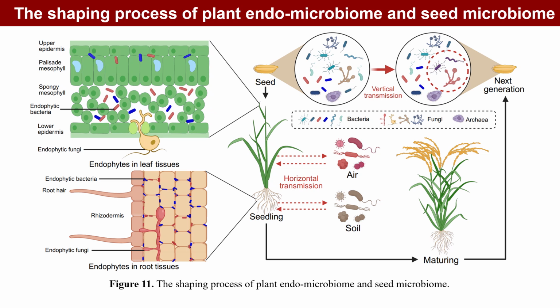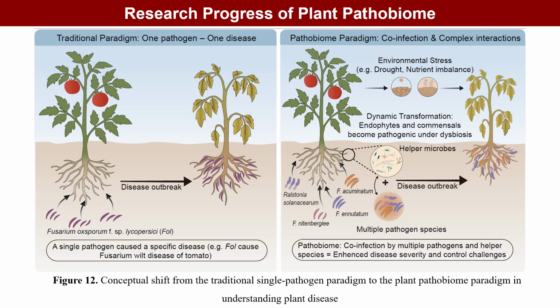Endophytes: we see the microbiomes as primary inoculum, assembled via vertical inheritance, horizontal acquisition, and remigration to seeds, forming a transgenerational cycle. Understanding healthy communities is key, as disruptions lead to disease. This leads us to the pathobiome concept. The one disease, one pathogen paradigm is revised. Many diseases often result from pathobiomes. For example, tomato wilt with 19 Fusarium species, and soybean root rot with cross-kingdom partners. Future management should integrate host and environment into whole network microbiome strategies.